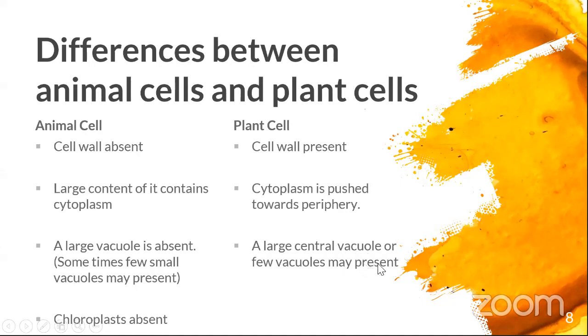What am I meaning by this? Well, of course, according to the place of the cell in the plant, it may differ, right? But typically, when we take a plant cell, there will be a big central vacuole in the cell, right? But when we are talking about the animal cell, there's no such big vacuole, right?